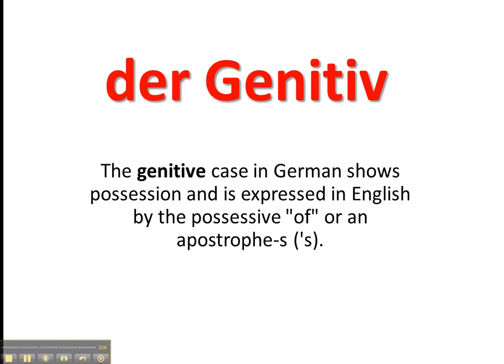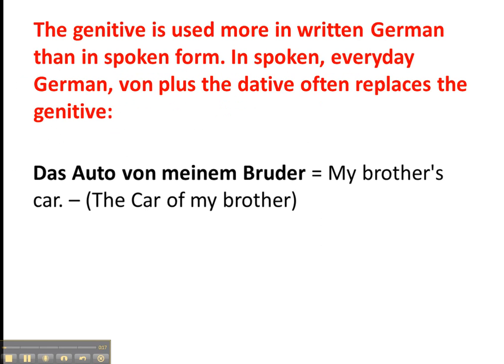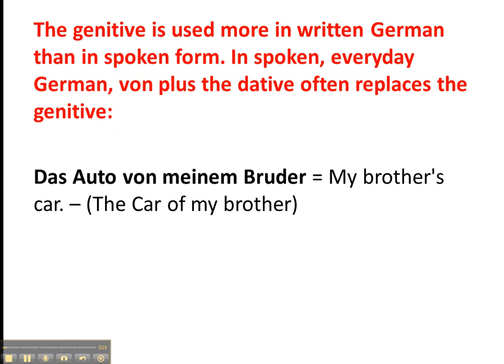The genitive case in German shows possession and is expressed in English by the possessive "of" or an apostrophe s. The genitive is used more in written German than in spoken form. In spoken everyday German, von plus the dative often replaces the genitive. For example, das Auto von meinem Bruder.